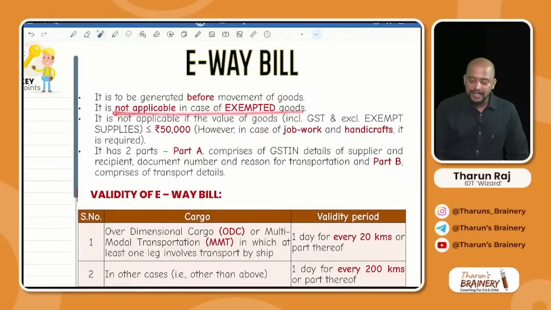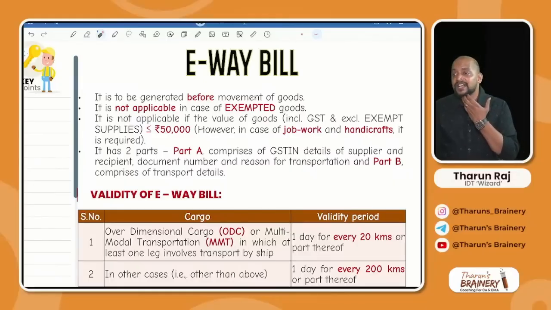It is not applicable in case of exempted goods, and it is also not applicable if the value of goods including GST and excluding exempted supplies does not exceed 50,000. For example, if the value is 55,000, e-way bill is required. If the value is 45,000, e-way bill is optional, not required. If you want to generate, you can generate. Sir, generally while computing GST, when computing value, do we need to include GST or exclude GST? Generally we need to exclude GST.